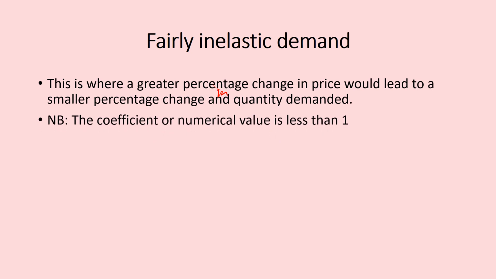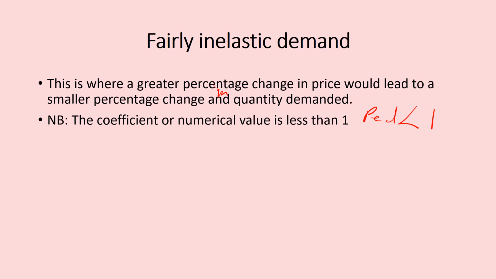Then we look at the numerical value or the coefficient. With fairly inelastic demand, the numerical value or the coefficient is always less than 1, so we have the PED to be less than 1. With fairly elastic demand, we had the PED to be greater than 1. The opposite of greater than 1 is obviously less than 1.